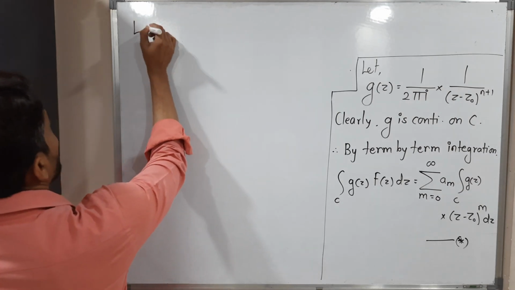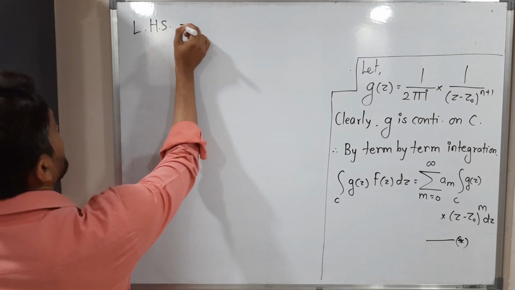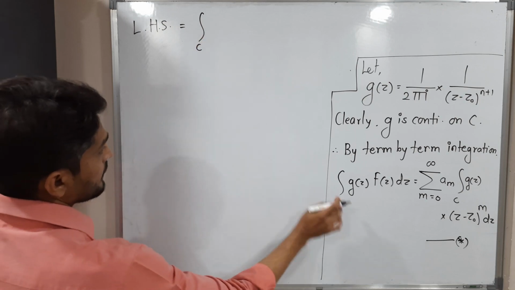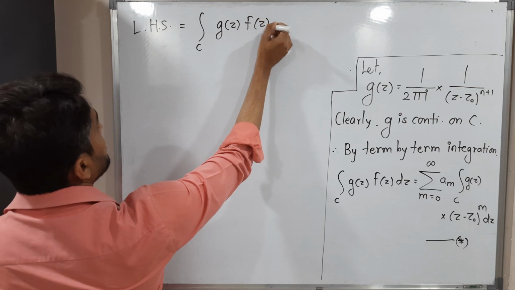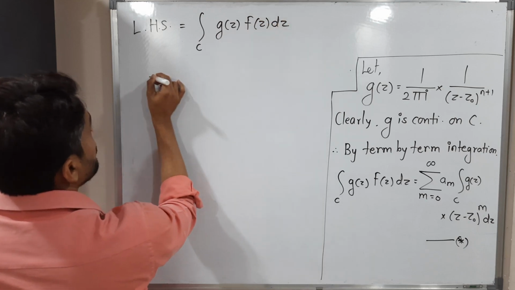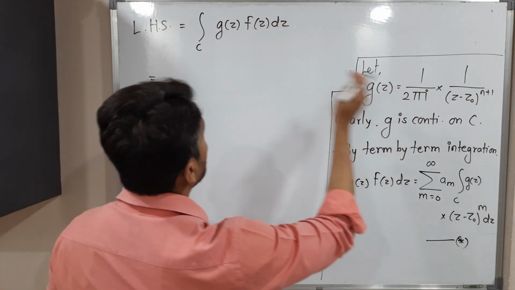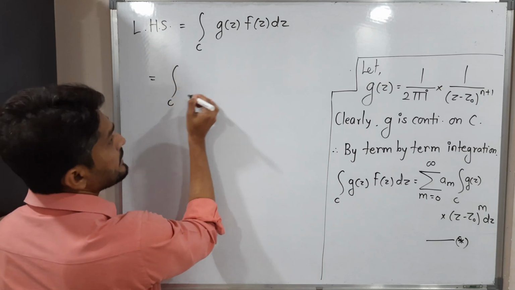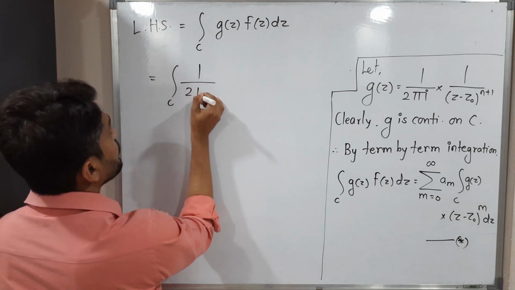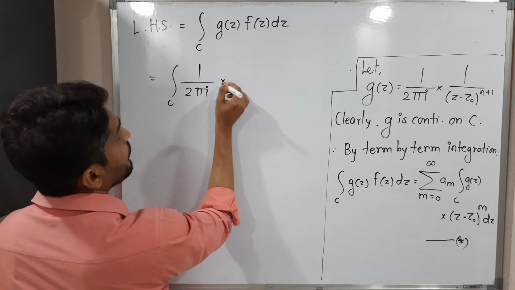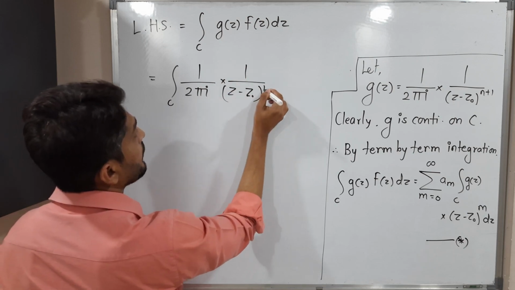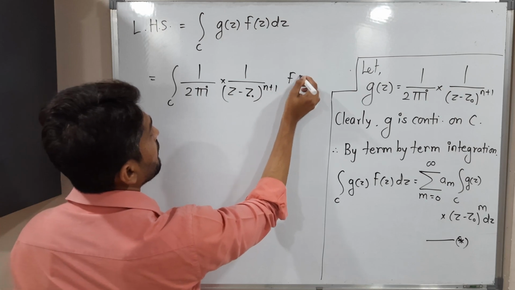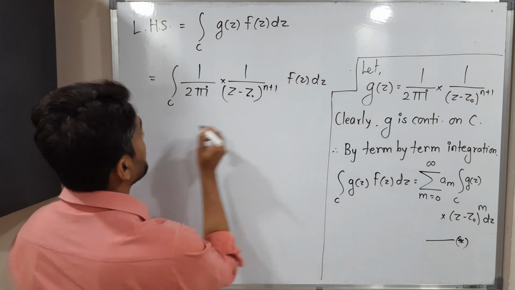So let us start to work on left hand side. What is our left hand side? Integration over c, g of z, f of z dz. So value of g of z already we have. So let us put this value in this integration. So integration over c, 1 upon 2 pi I, 1 upon z minus z naught raised to n plus 1 f of z dz, right?